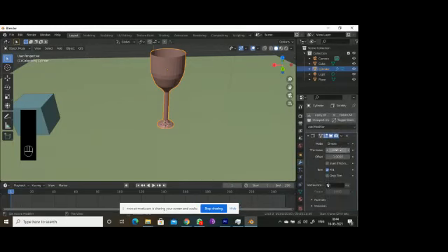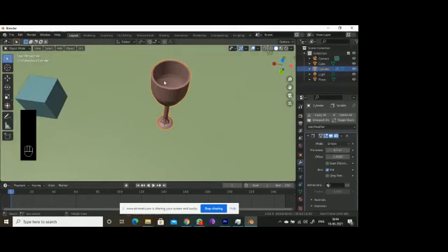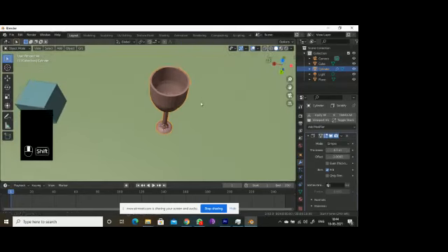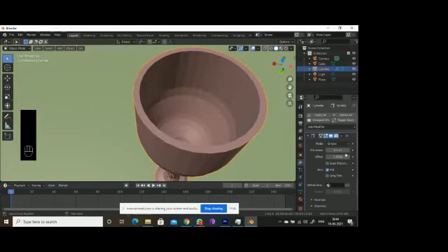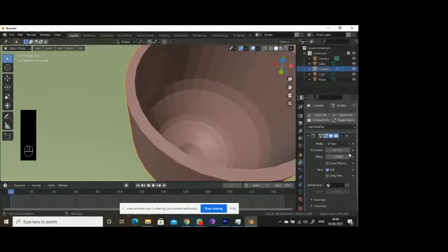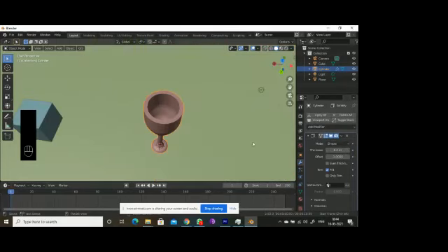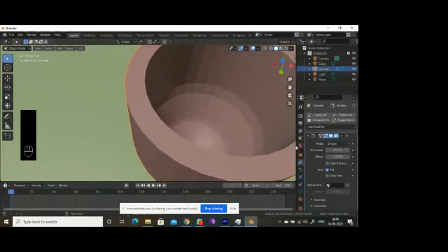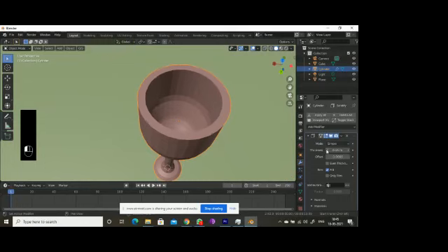Thickness. If you increase this thickness, here you are able to see this. If you keep increasing this one, it will be getting like this. Okay, I don't want this much.